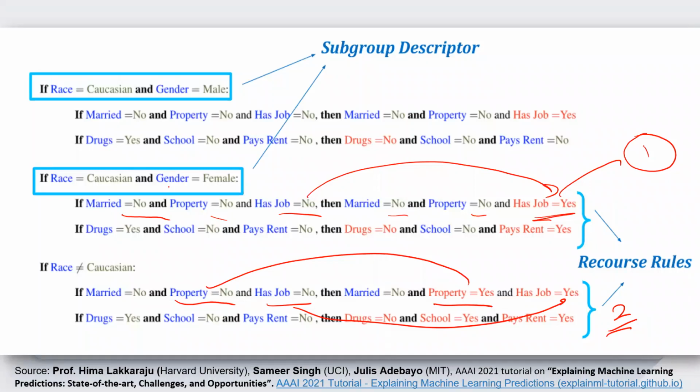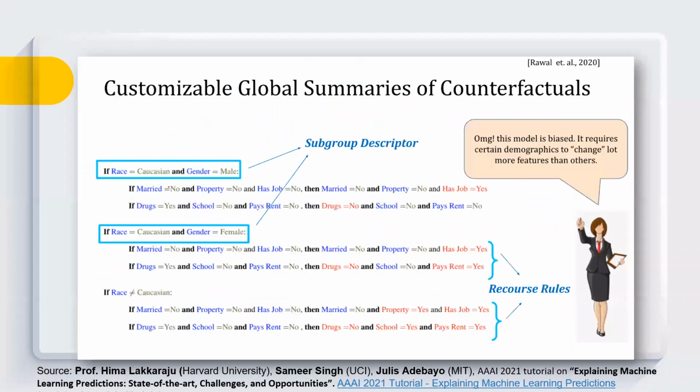So this type of information may be useful for enforcement agencies. And of course, this model can identify the bias, and of course, it requires certain demographics to change a lot more features than others. So this way we can identify this particular bias in our model. This approach was mentioned by Rawal et al. in 2020.